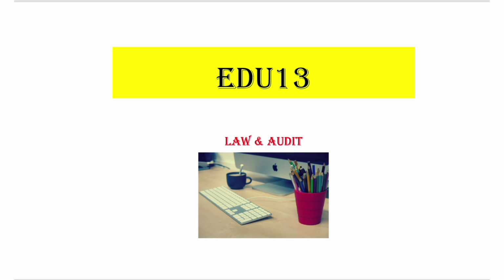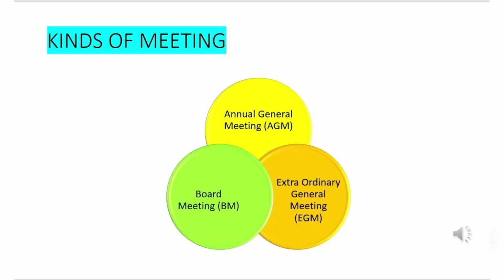So, kinds of meeting. In every company, there are majorly three kinds of meeting which would be conducted by the company, that is annual general meeting, board meeting, and extraordinary general meeting. Before discussing the key points regarding these meetings, I wanted to explain the note point first. With this note point, you will have a clear idea of the difference between the annual general meeting and extraordinary general meeting first.